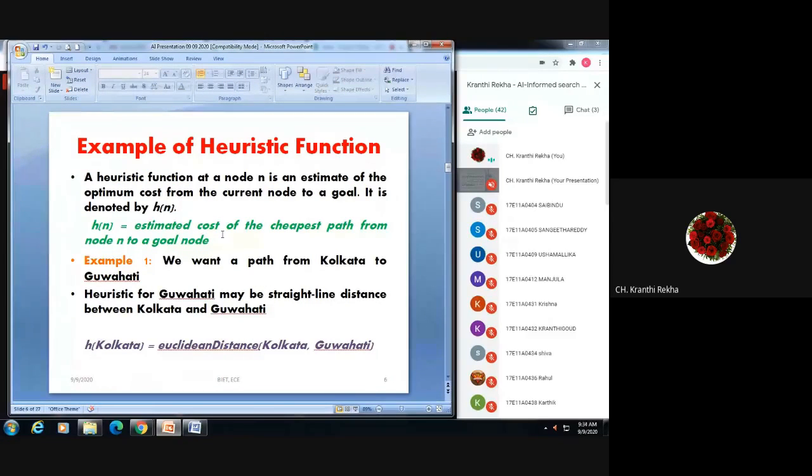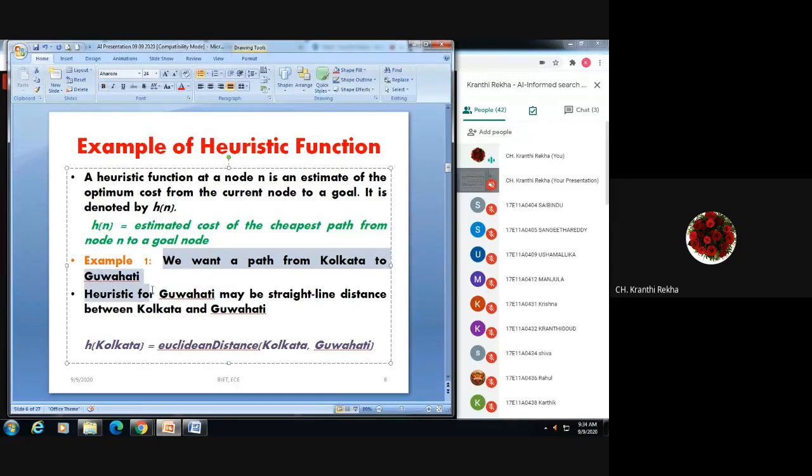Now some of the examples of heuristic function: suppose you are finding a distance. We want a path from a particular city to another city, that is from Kolkata to Guwahati. We have to find the path. So what we do, we go for a heuristic which we take as a straight line distance. Heuristic for Guwahati is the straight line distance between Kolkata and Guwahati.